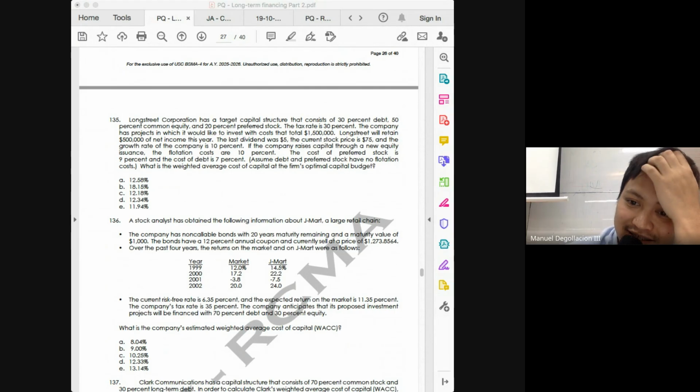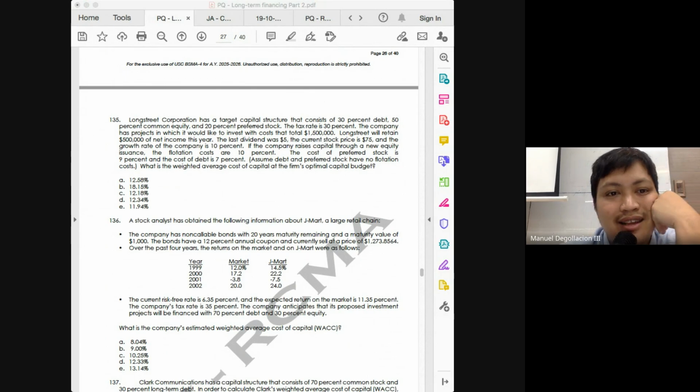Assuming everything goes to your retained earnings, since it did not say, the 500,000 is already the amount that will be retained. Longstreet will retain 500,000 net income.